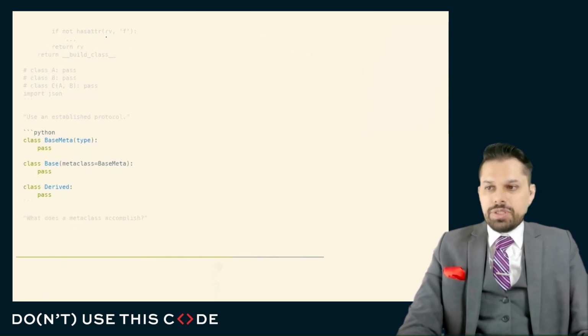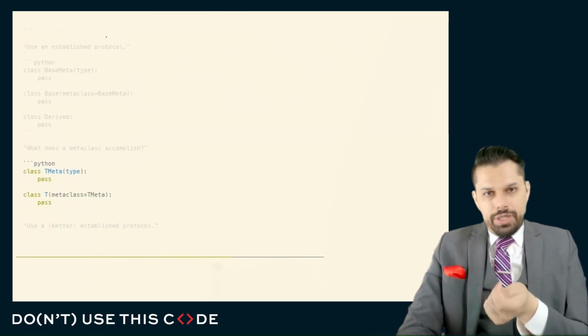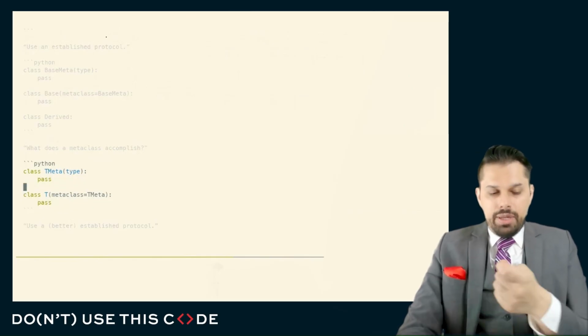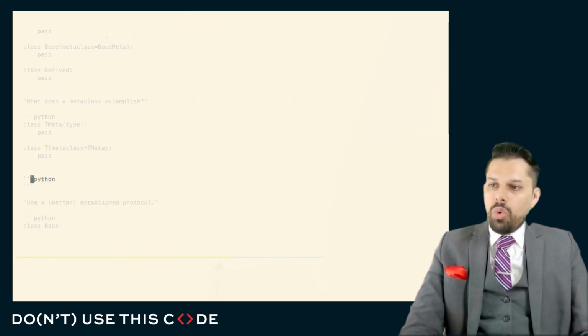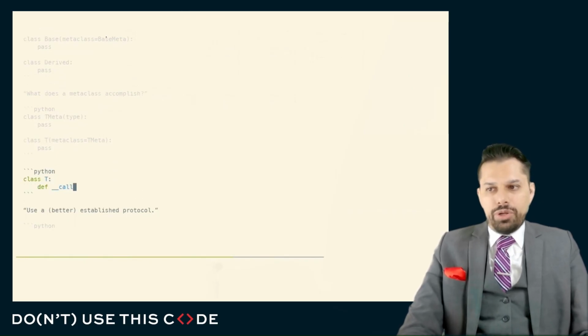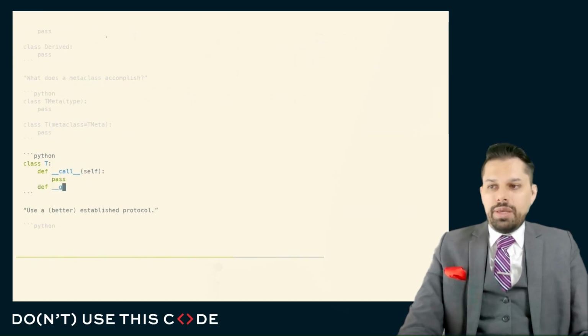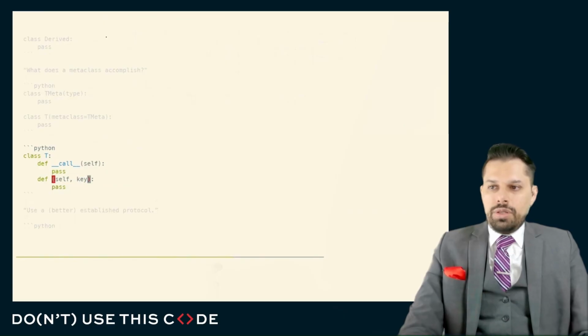The first purpose for a metaclass is to give you the ability to implement the Python vocabulary on a type, not on an instance. Let me show you what I mean. When we want to implement the Python vocabulary on some data, for example, the ability to use the square brackets or the parentheses.